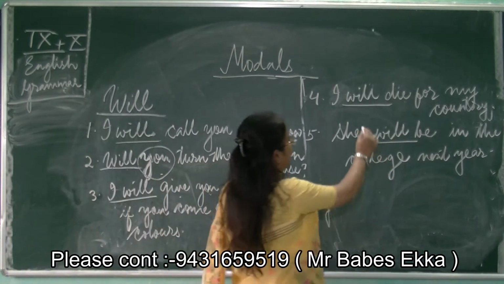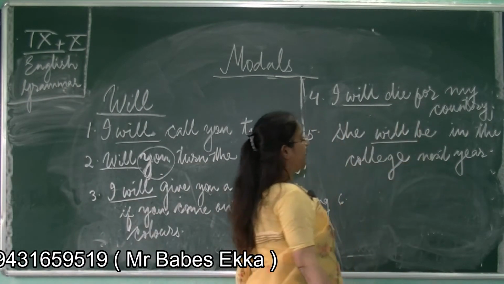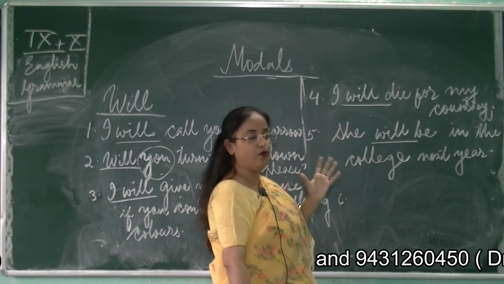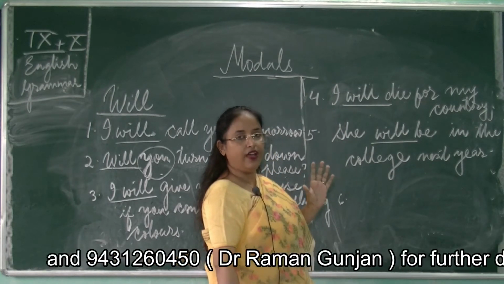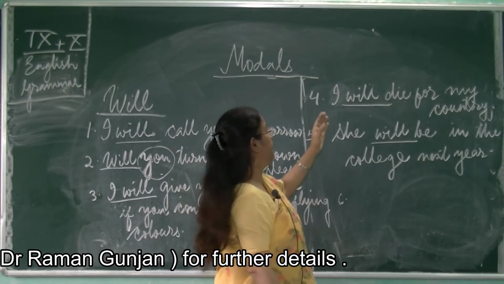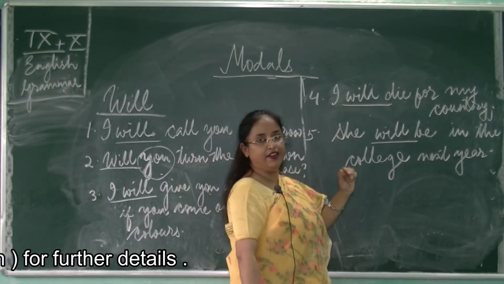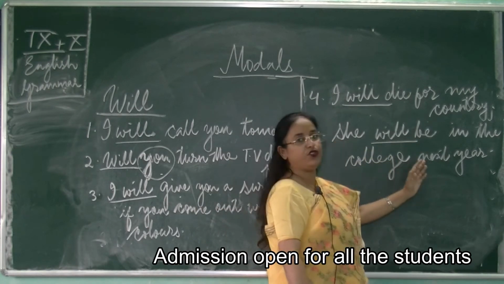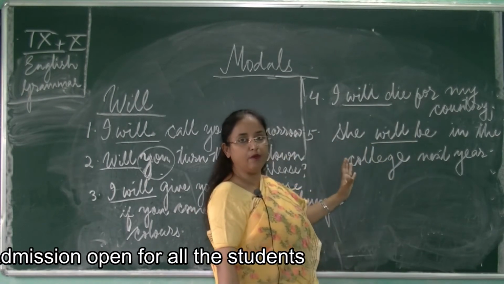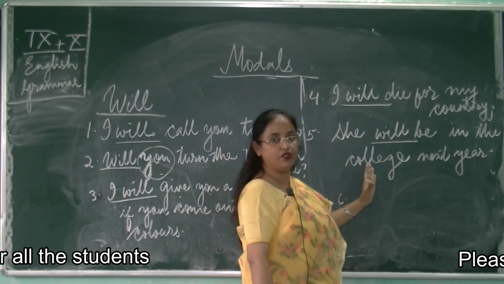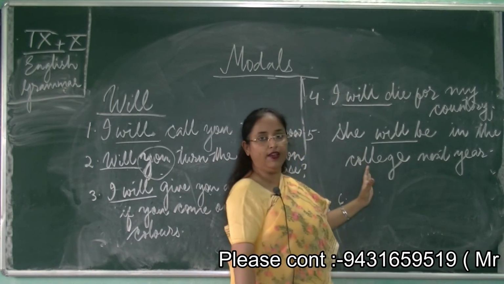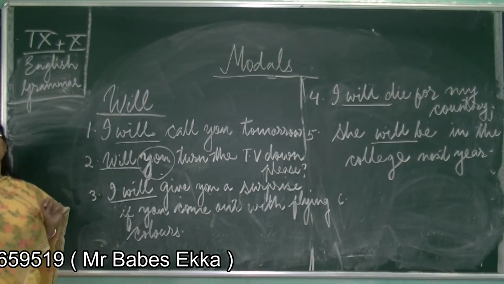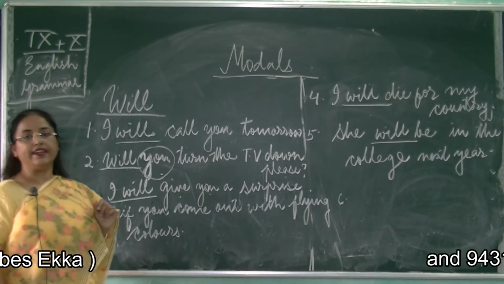Next is, I will die for my country. This is my determination. So when you are speaking about determination, with I and we, we will use will. I will die for my country if needed. She will be in the college next year. So this is an assumption. To show assumptions, we will use will. So these are the uses of the modal will. Now we'll move to the next modal, that is would.